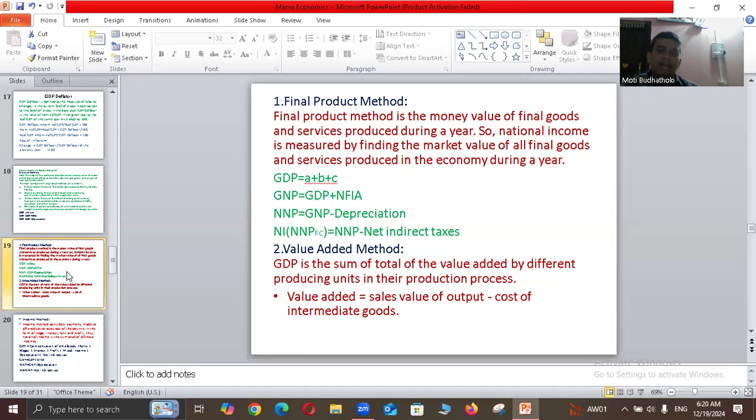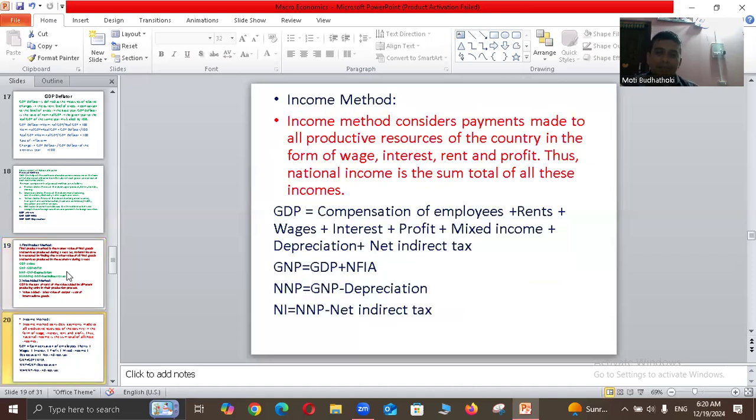Then value added method. GDP is the sum total of the value added by different producing units in their production process. Value added means sales value of output minus cost of intermediate goods. In value added method, we should add only the increment of the price of intermediate goods to calculate the GDP.